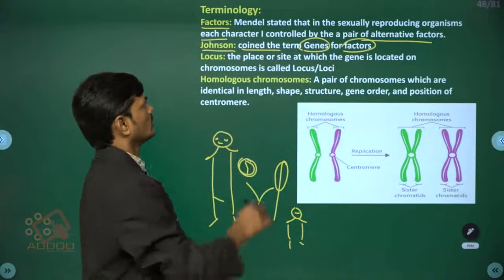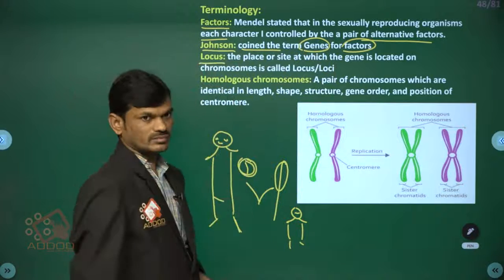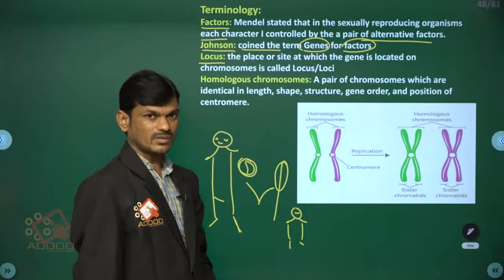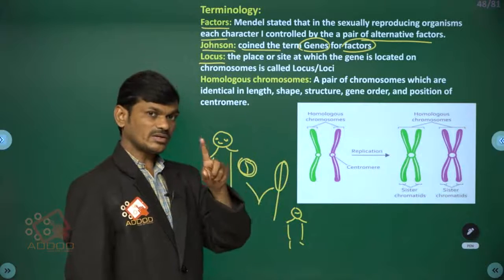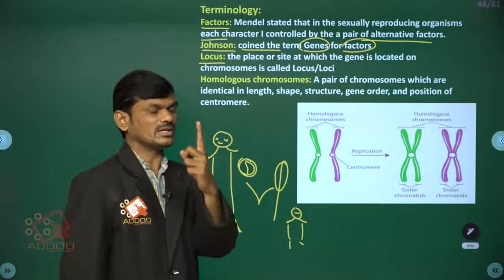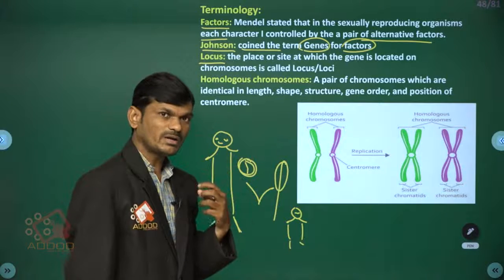So what is locus? According to Johannsen, each and every character in a sexually reproducing individual is controlled by genes.